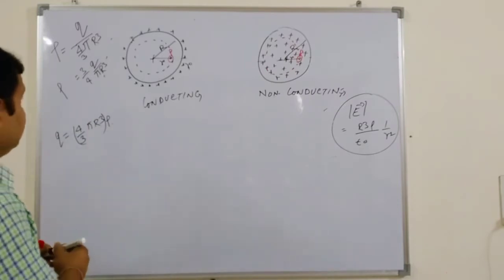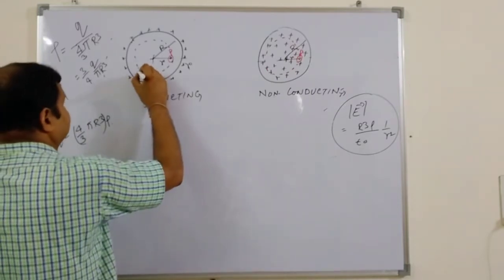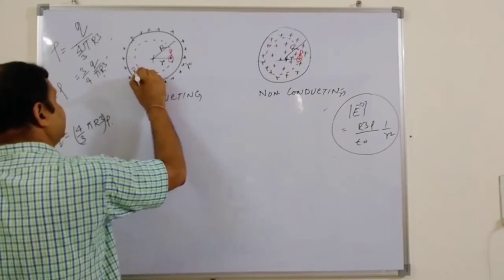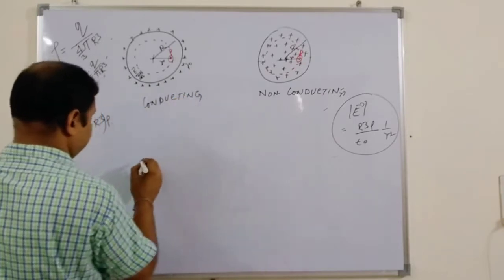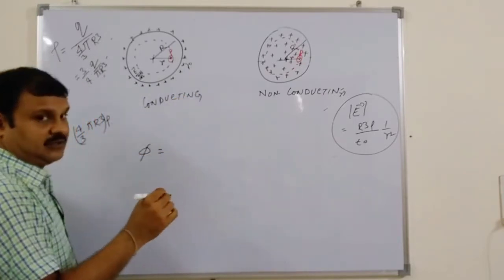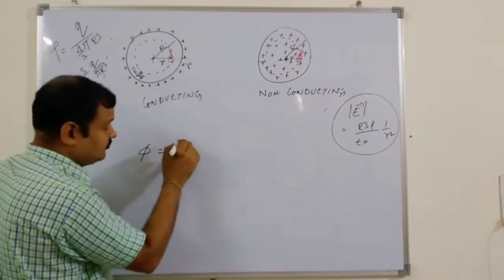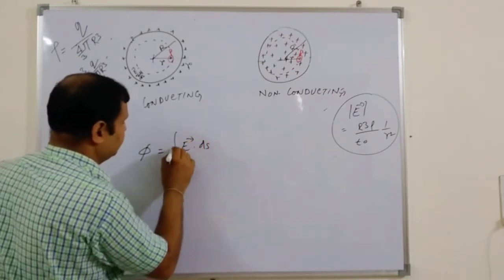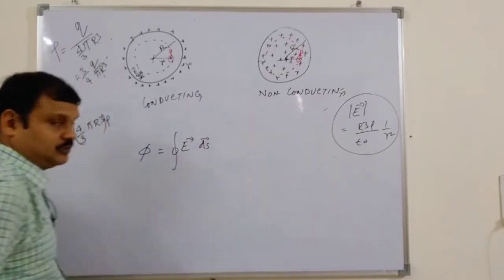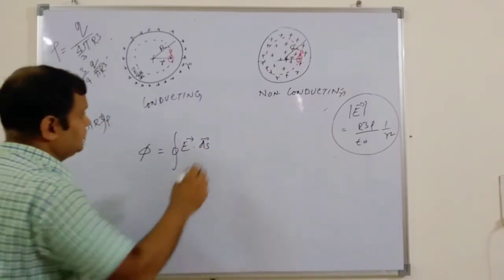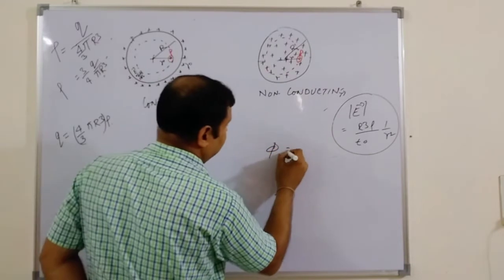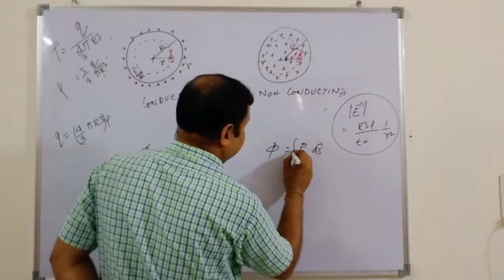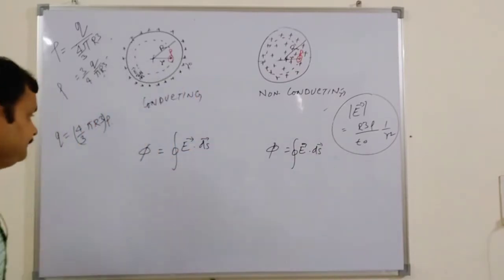Now, for a particular point here, this will be dS and this will be the electric field over here. Similarly, this will be phi. As per the formula we know, this is the integration of E·dS, and it is a closed surface, so it will be the closed integral of E·dS, the dot product of two vectors. The same in the case of this one also: phi equals the closed surface integration of these two dot products.